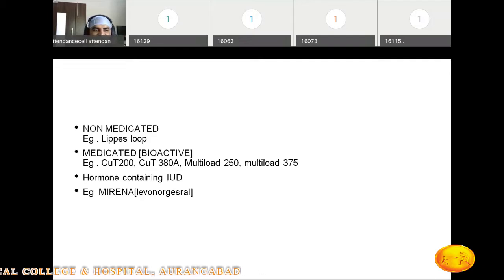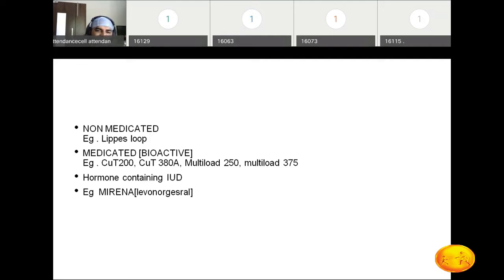The example for the non-medicated is the Lippes loop. For the medicated it is Copper T 200, Copper T 380A, and the multi-load copper Ts. And the hormone-containing intrauterine device is the Mirena. They ask this in the exam. And the hormone which is secreted is levonorgestrel. We'll discuss it after some time. So the three types basically: non-medicated, medicated, hormone-containing intrauterine devices.